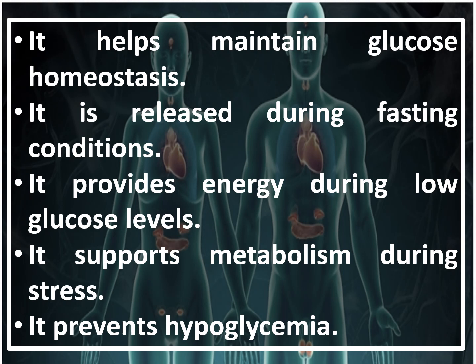In that perspective, the glucagon hormone that is released by the alpha cells of the pancreas releases during the fasting conditions when the person is fasting, and it helps in increasing the glucose level. It provides energy during low glucose levels, and it supports metabolism during stress conditions. It prevents hypoglycemia. So the name says hypo means less, glycemia means glucose.